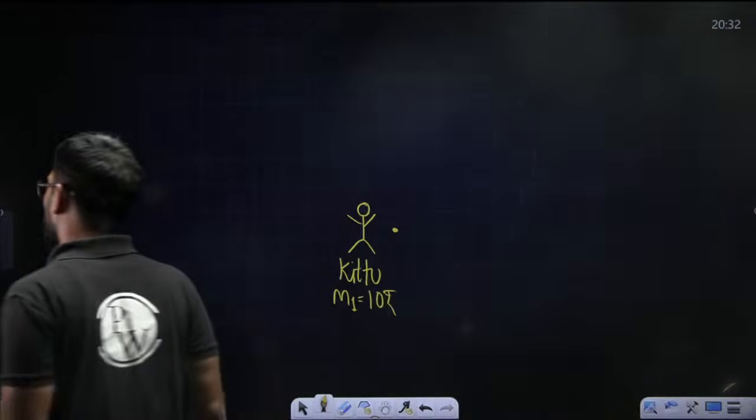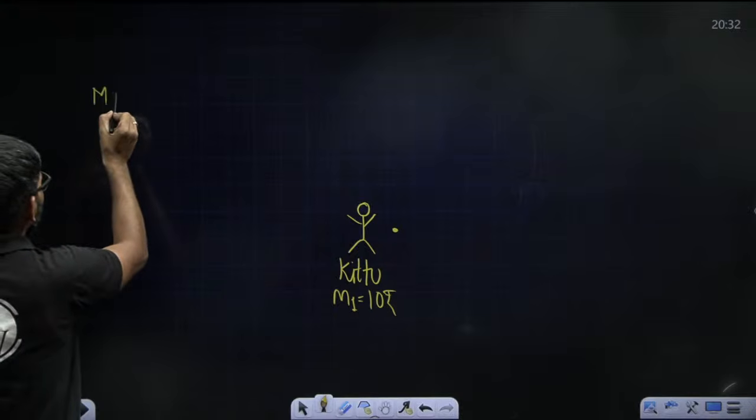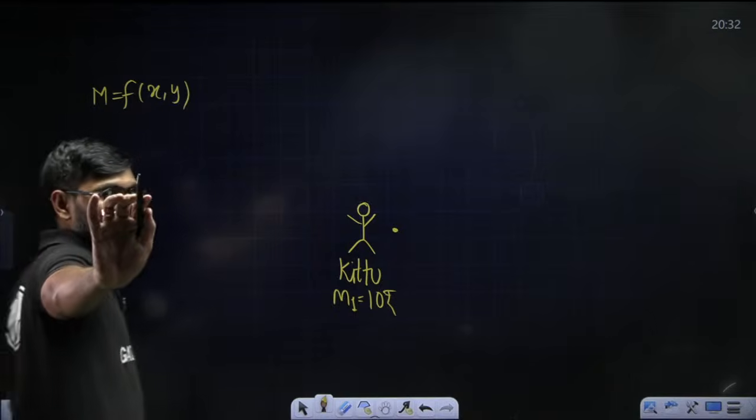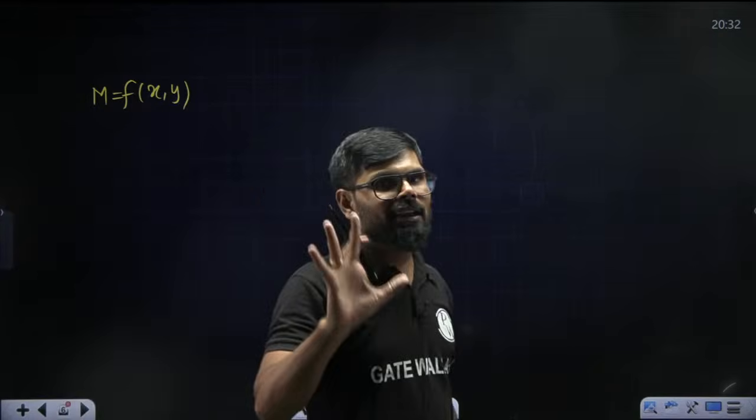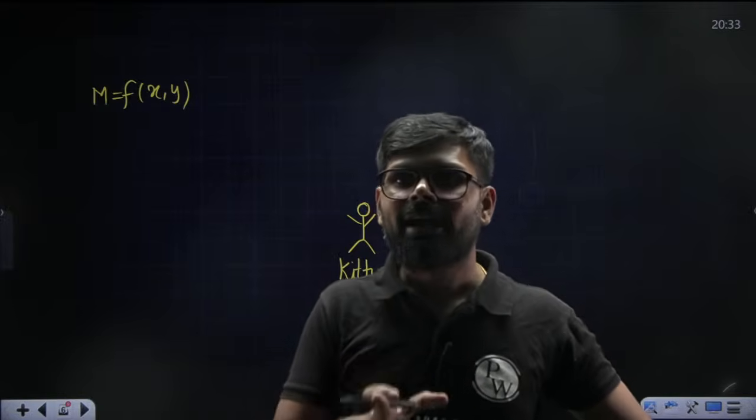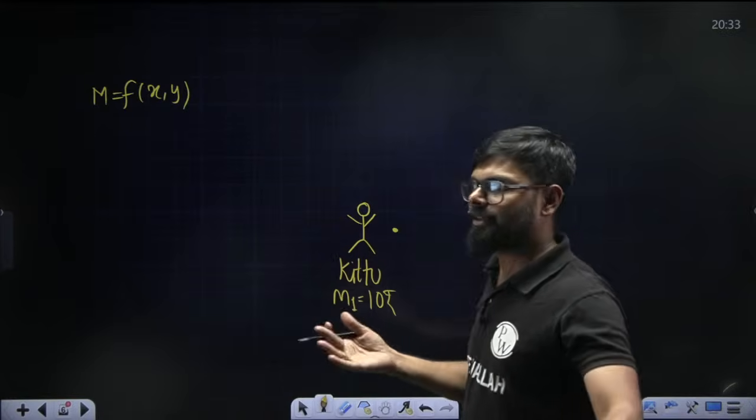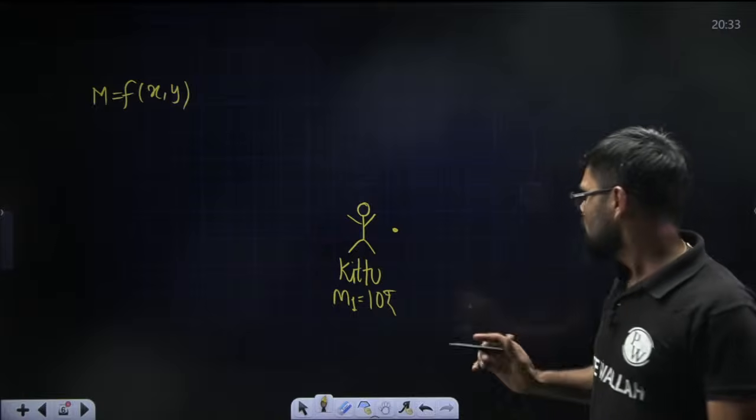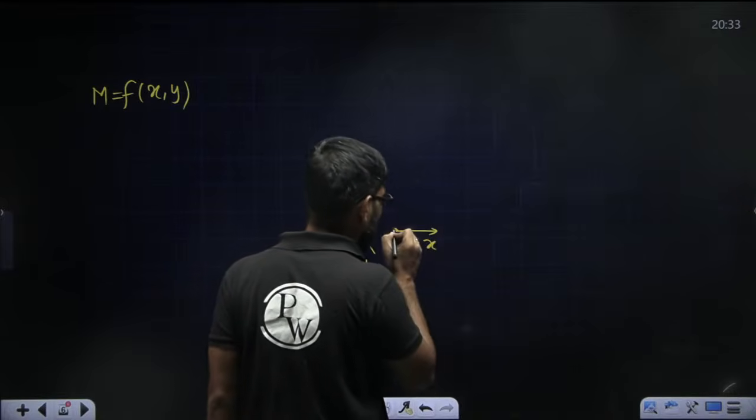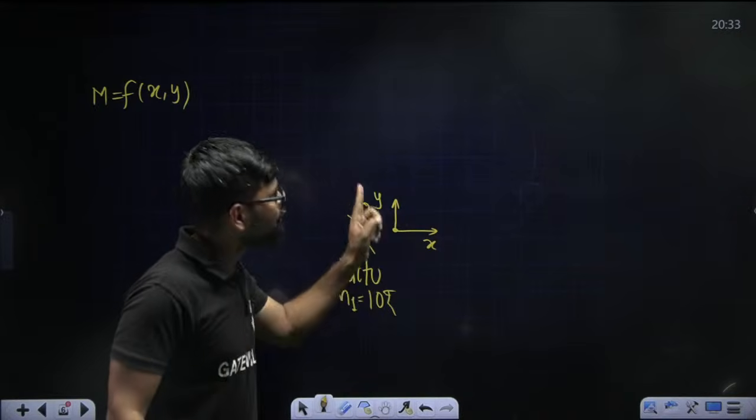Now, the total money that Kit 2 has is a function of x and y. The final money Kit 2 has is a function of x and y. Why? Because this is the x direction, obviously, and this is the y direction. Is it clear? This is the x direction, this is the y direction.